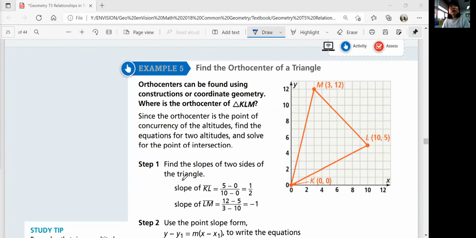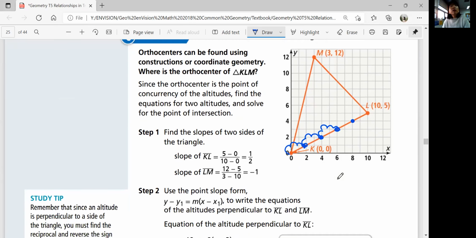So first of all, you need to find the slopes of 2 sides of the triangle so that you can find the perpendicular line. Okay, the slope of KL is 1/2, or you can count: go 1 up over 2, 1 up over 2, 1 up over 2, right? So that's the slope. And the slope of LM is -1. You're going to use the point-slope form to write the equations of the altitudes perpendicular to KL and LM because you know a point and you know the slope that must be perpendicular, right?